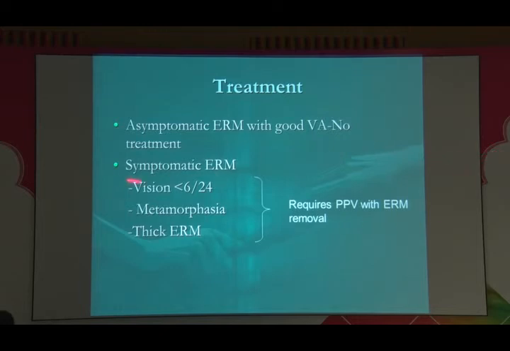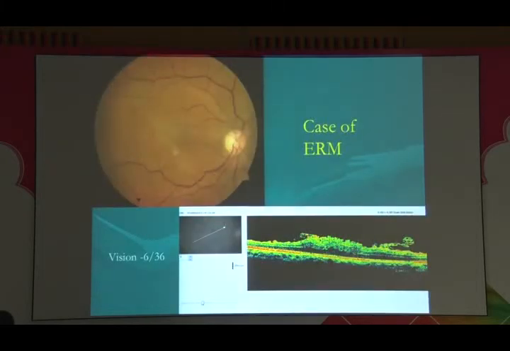The indications for surgery are if the vision is less than 6/24, if there is a gross metamorphopsia, and if you see a thick epiretinal membrane, then these patients should be advised vitrectomy with ERM peeling. Here is a patient, you can see an epiretinal membrane. OCT shows a thick ERM, and we advise this patient surgery.